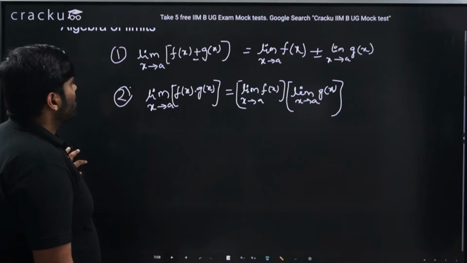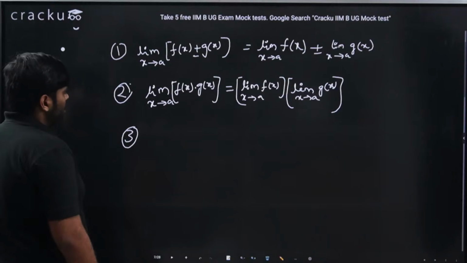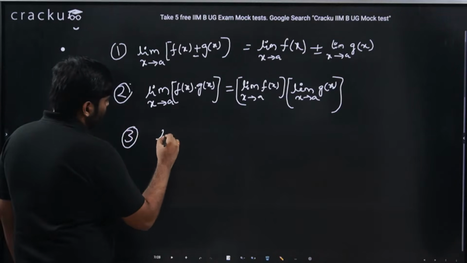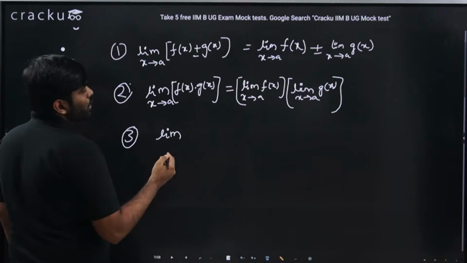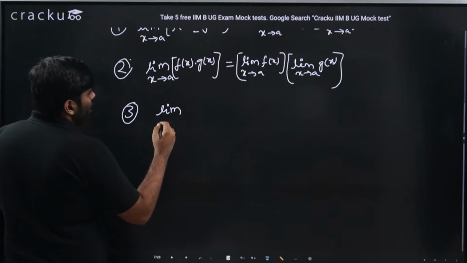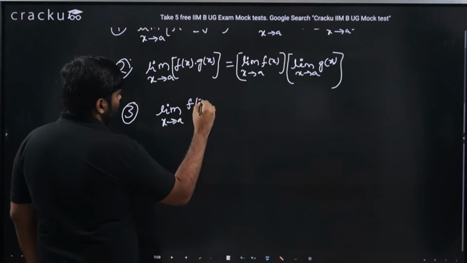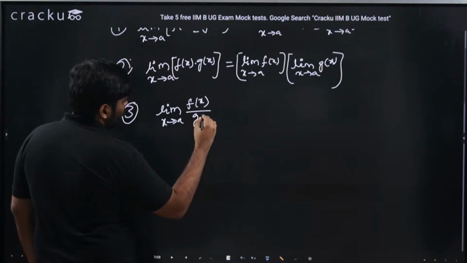So this is the product rule. You could see one more, which is indeed important for the questions you are going to encounter in your exams from the point of view of limits. Limit x tends to a f of x by g of x.